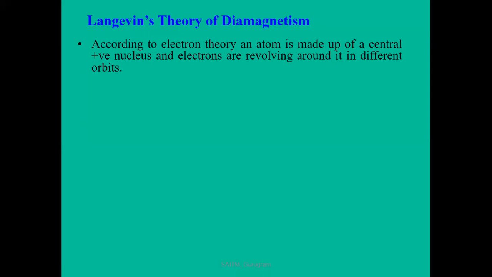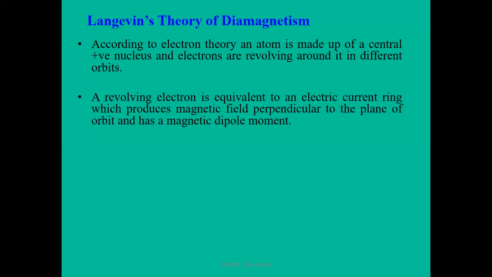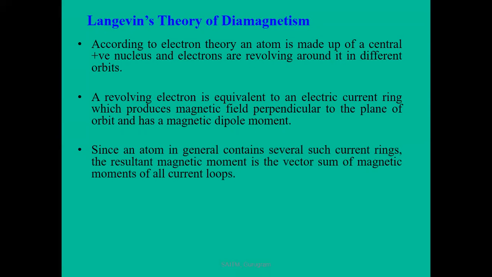According to electron theory, we know that an atom is made of a central nucleus, and electrons revolve around it in different orbits. A revolving electron is equivalent to an electric current, which produces a magnetic field perpendicular to the plane of the orbit, and due to this magnetic field it has a magnetic dipole moment. An atom in general contains several such current loops, and the resultant magnetic moment is the vector sum of the magnetic moments of all the current loops.